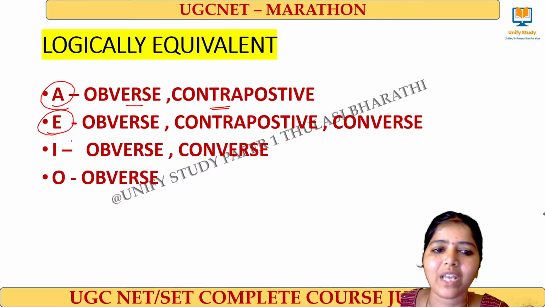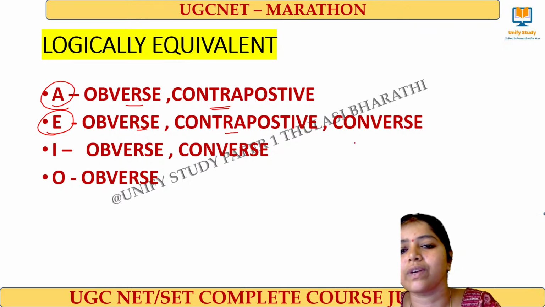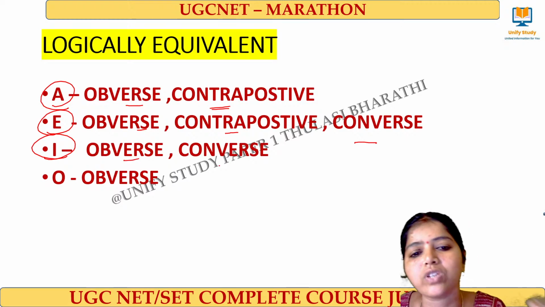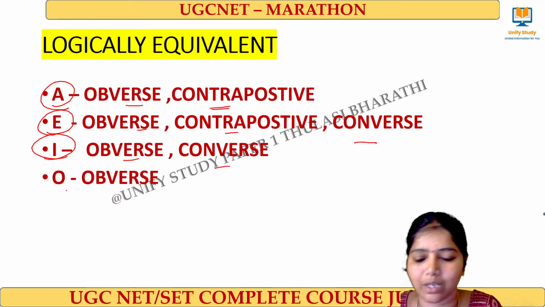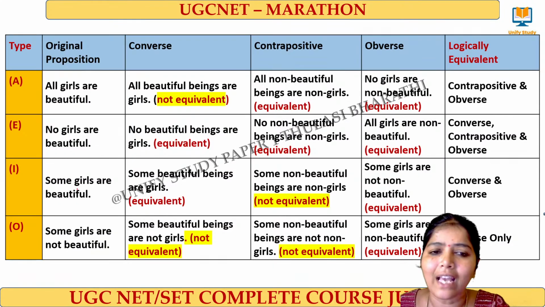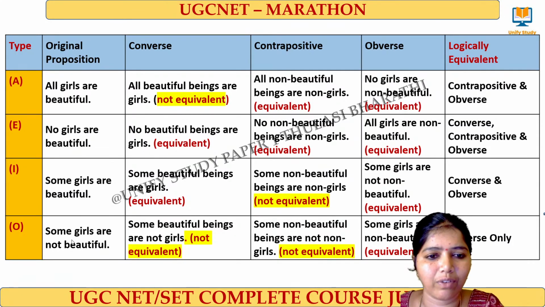For an E type statement, obverse, contrapositive and converse are logically equivalent. For an I type statement, obverse and converse are logically equivalent. You can ask me, ma'am, how to do all those equivalents. I'll show a very quick way so that you can easily understand. I'll give you a table. Note it down in your notebook. That will be useful when it comes to our exam.